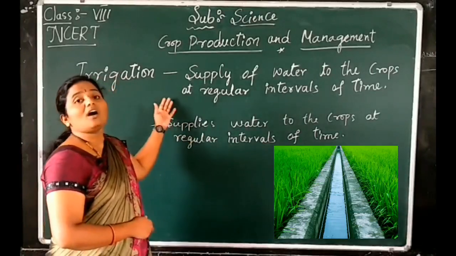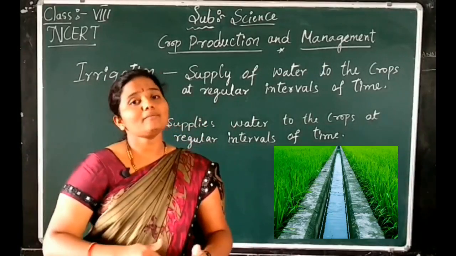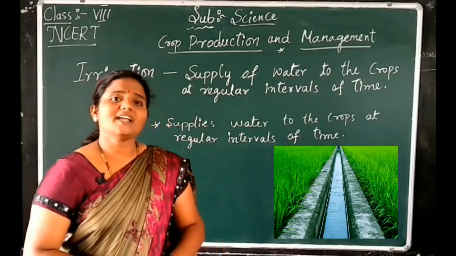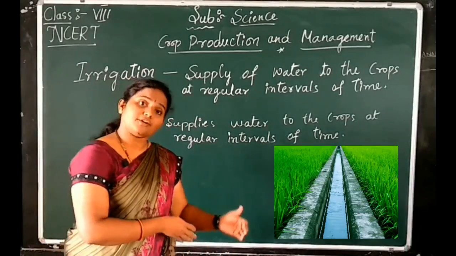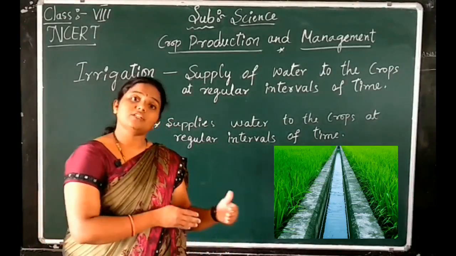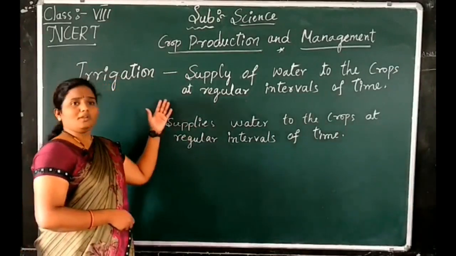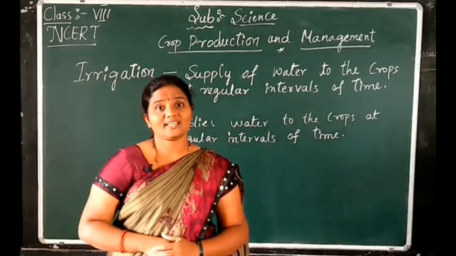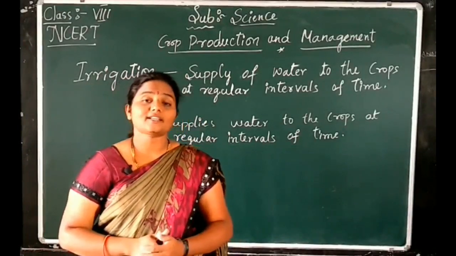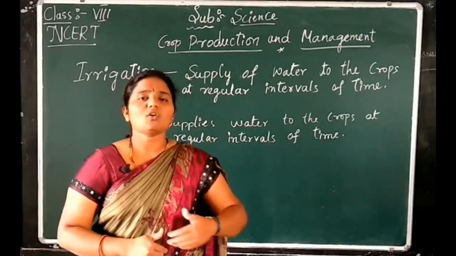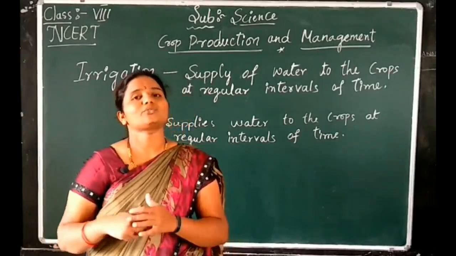Now we will discuss irrigation. Irrigation supplies water to the crops from time to time. The time and frequency of giving water varies from one crop to another, from one soil to another, and from one region to another. Then, we have different sources, for example water bodies like lakes, wells, tube wells, rivers, and ponds. These are called the main sources of water, from which water is supplied to the crops.